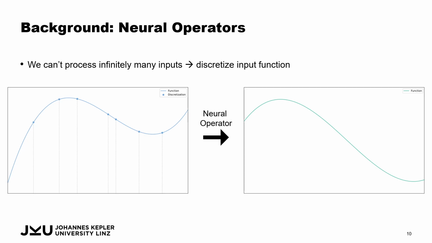For simulating the systems, we have to discretize it into either mesh points for Eulerian data or grid-based data. And for particles, we have the particles anyway, which is a form of discretization of the underlying functions. In order to process that, we need to use this discretization to approximate the source function, and then a neural operator transforms this function into another function. And what we then do with this function is we also evaluate it at arbitrary positions. Notably, the input positions and the output positions don't need to match, since we are dealing with functions here, we can evaluate it at any point.